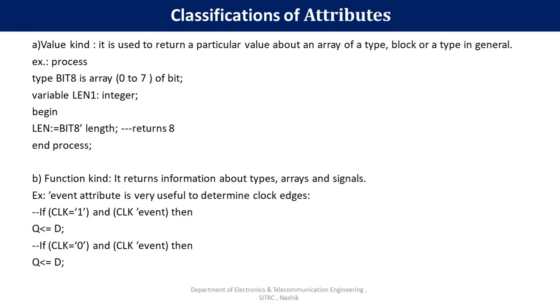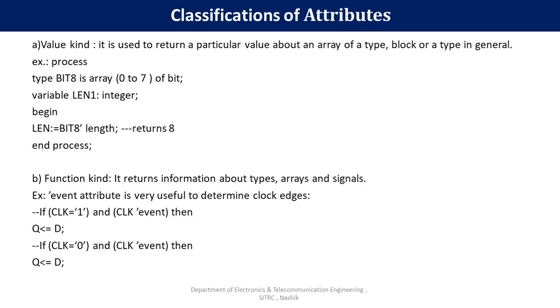In this example, type bit8 is declared as an array of 8-bit locations, and every location consists of data of the data type bit. Hence it is declared as type bit8 is array 0 to 7 of bit. Variable len1 colon integer. Here len1 is a variable which is declared of the type integer.